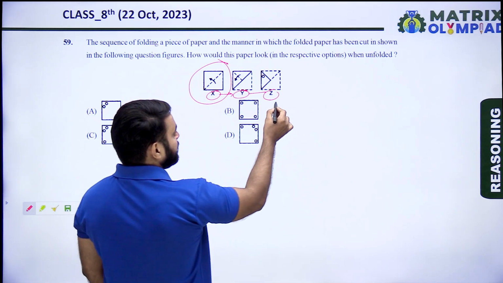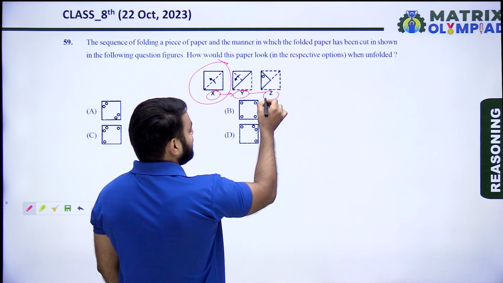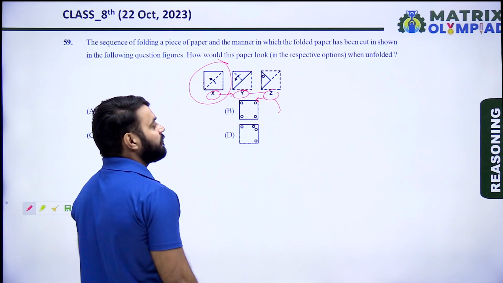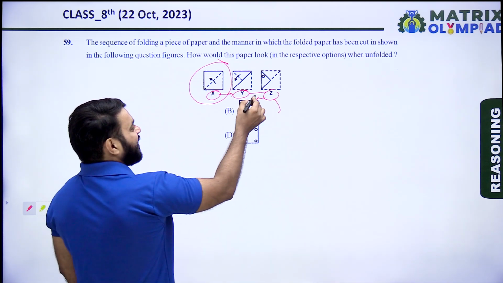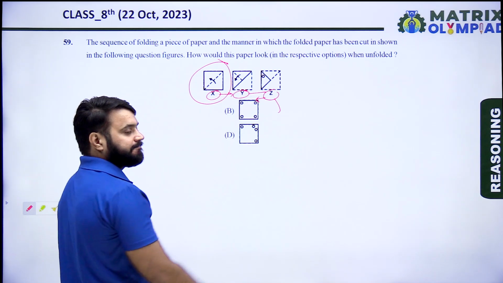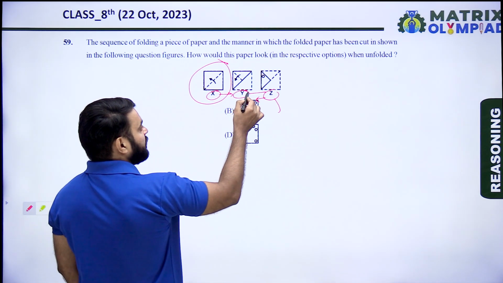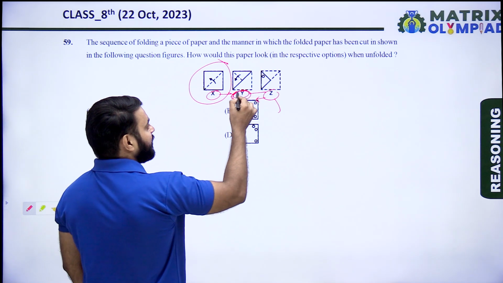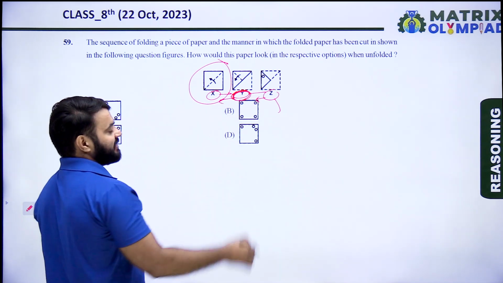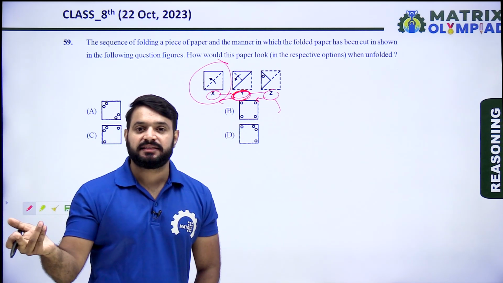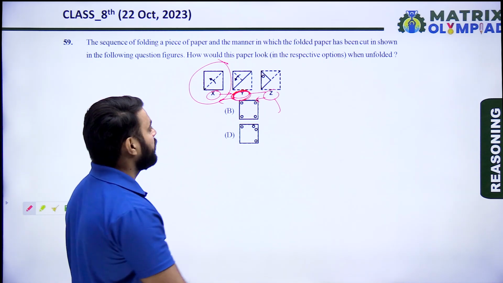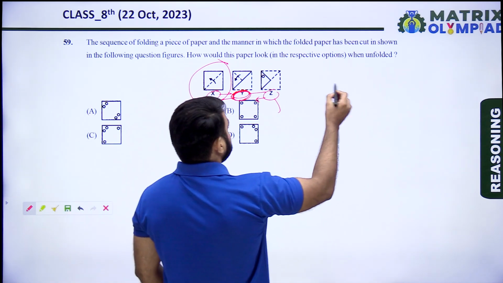So first, we will unfold the Z. It represents Y. Now, we will unfold the Y. It represents X, and we find the image of X because X represents the unfolded paper.